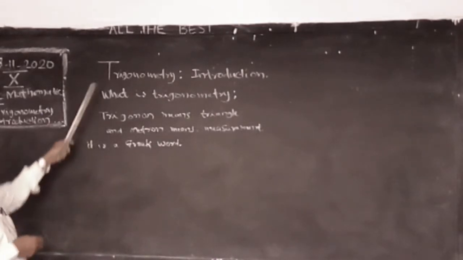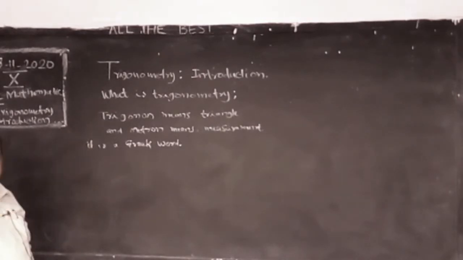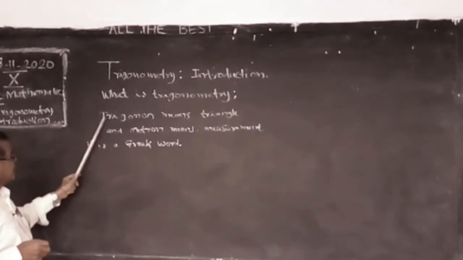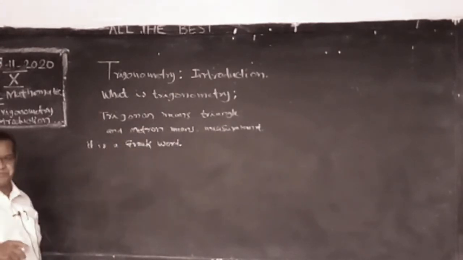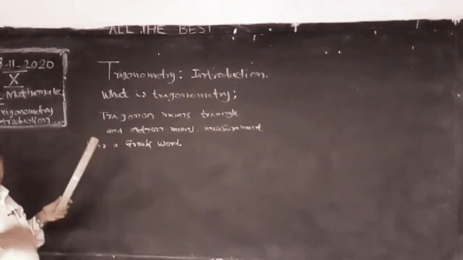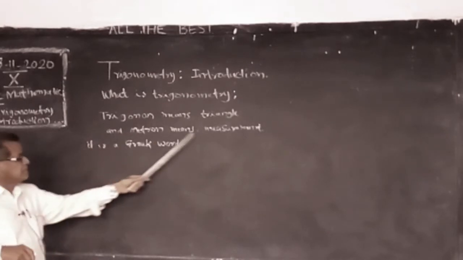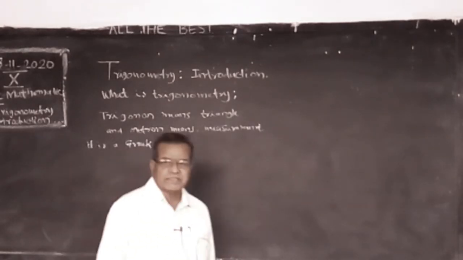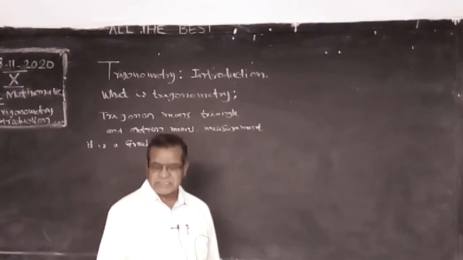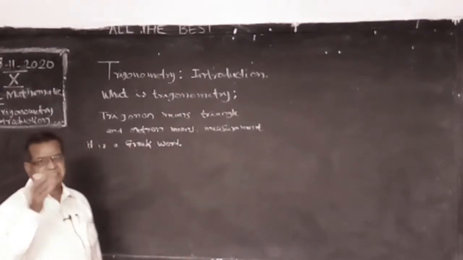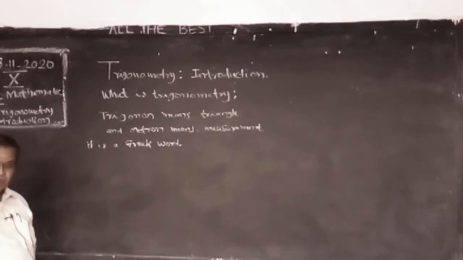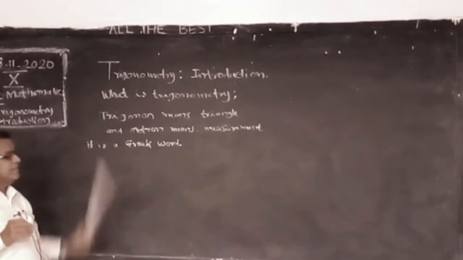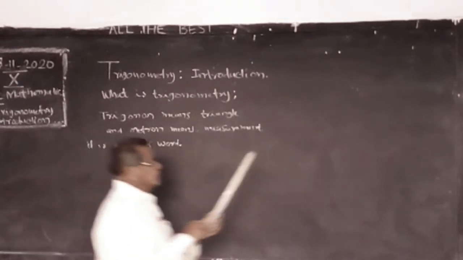Tri means 3, trigon means triangle in Greek language, and metron means measurement. Totally the meaning of trigonometry is the measuring of sides and angles of a triangle. There are 3 sides, 3 angles. Particularly this trigonometry belongs to right angle triangle.